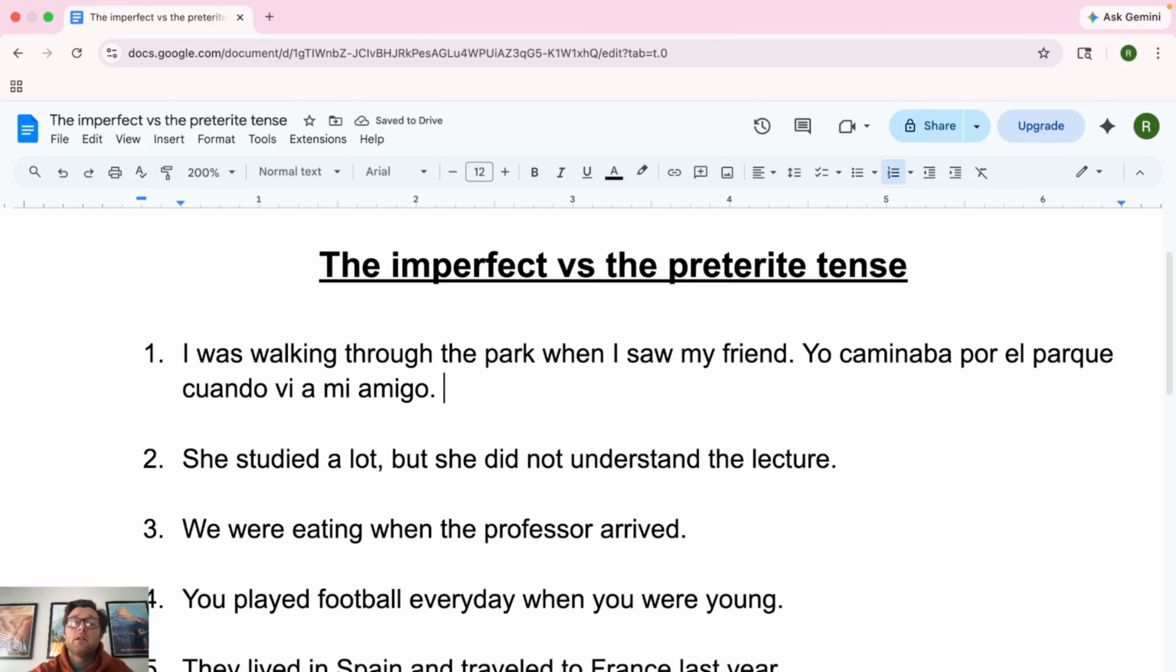All right, so yo caminaba por el parque cuando vi a mi amigo. For this one as well, you'll see it's I was walking. That is also the past progressive, so you could say yo estaba caminando. We're going to include some of those later on, but just so you can see. And this is our cuando, right? We said cuando. Before is going to be the imperfect. After is going to be that interrupting action, which is the preterite. So yo caminaba, what was I doing before I saw my friend? I was walking. I'm setting the scene there. I'm creating the background of the story. And then what happened? I saw my amigo. That's the preterite.